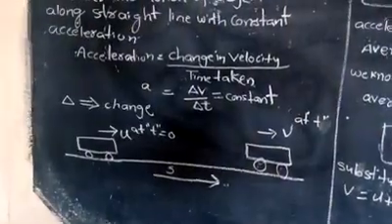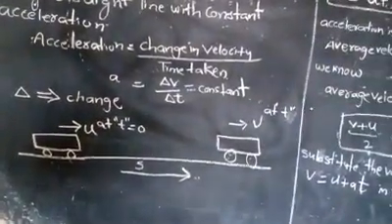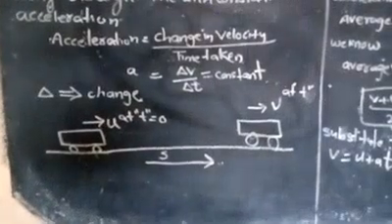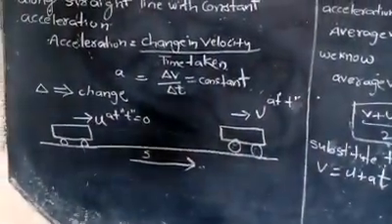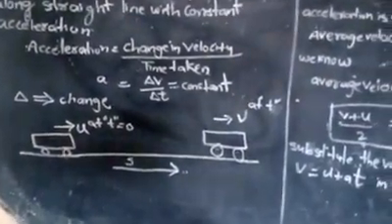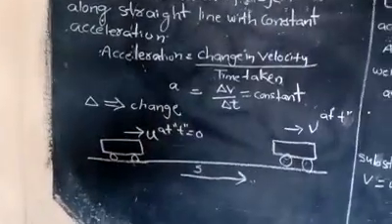Consider that the velocity of an object is u at time t equal to 0 seconds. At time t equal to 0 seconds, the initial velocity of the object is u.